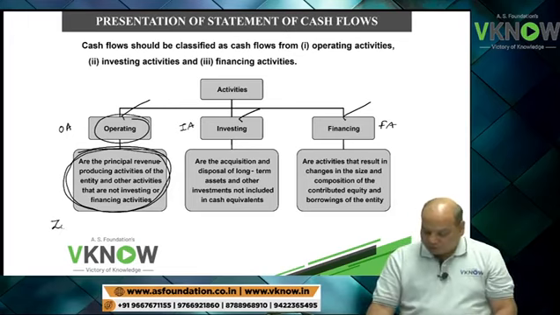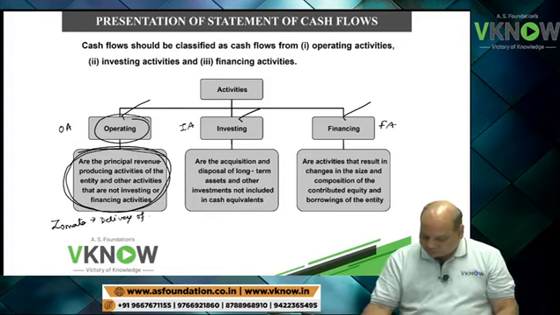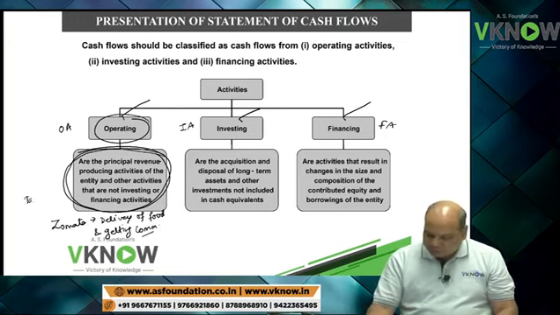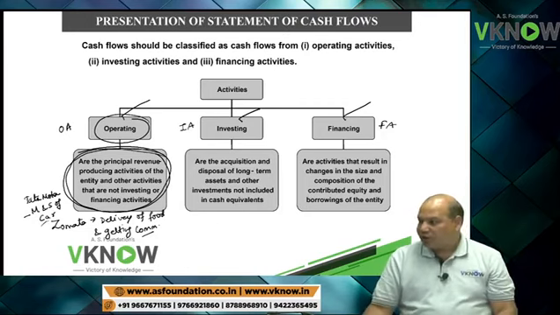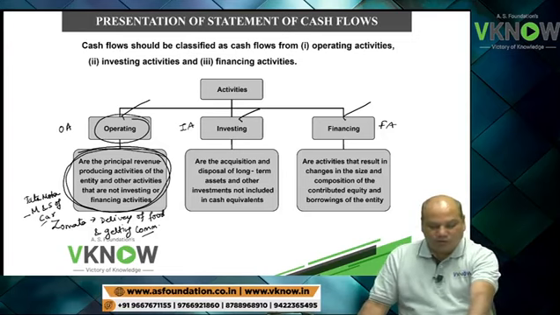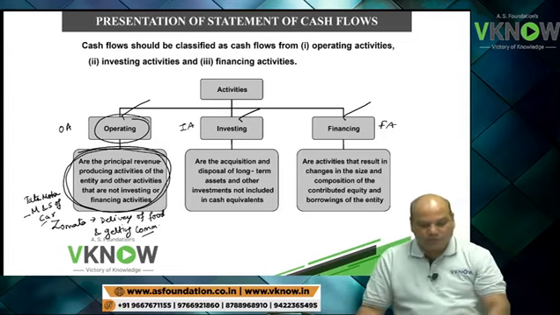Zomato operating activity is delivery of food and getting commission. Tata Motors, manufacturing and sale of cars. Okay, manufacturing and sale of cars and heavy vehicles also, commercial vehicles. Is it right?